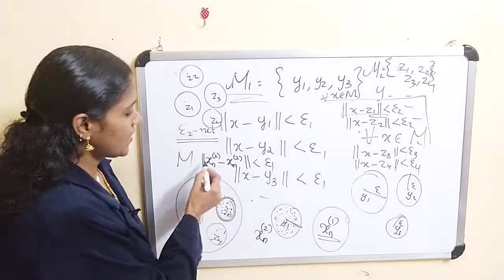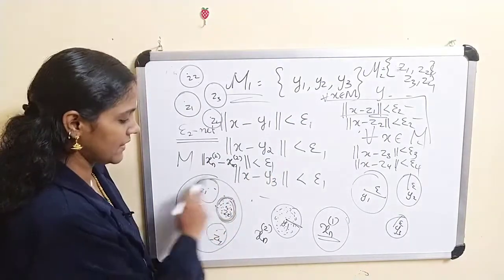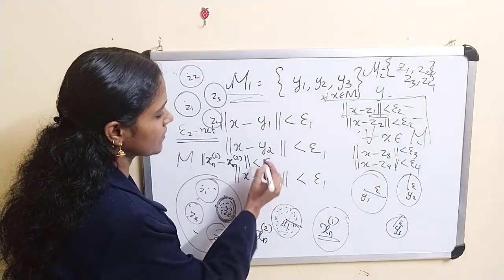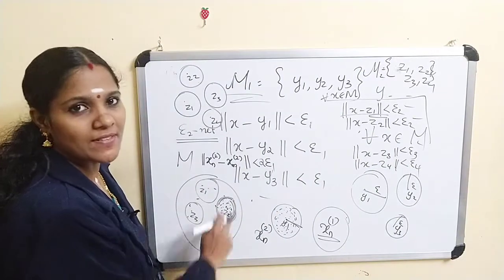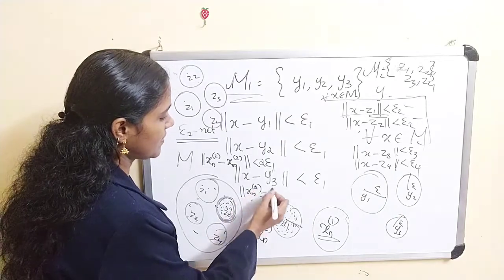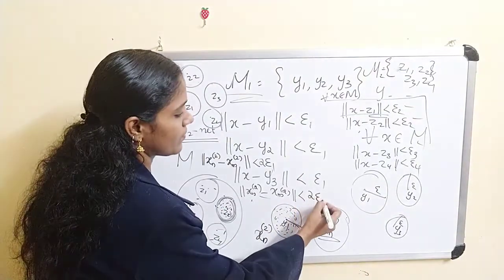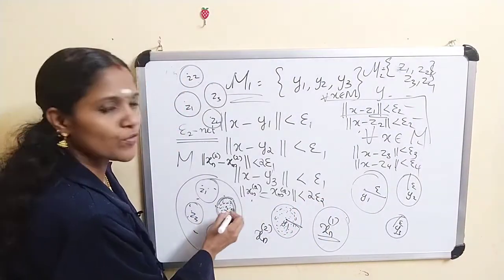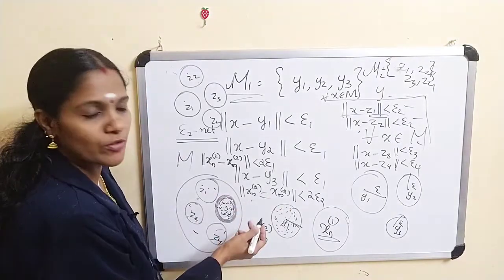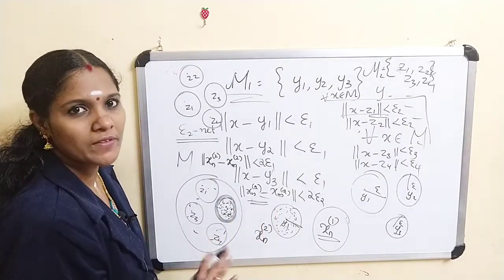Also you must note one thing, the distance between xn2 and xm2 is clearly less than, sorry, this is not epsilon 1, this is 2 times epsilon 1, because the diameter is 2 epsilon 1. Also the norm of xn2 minus xm2 is less than 2 epsilon 2, because all these are in this ball. The radius of this ball is epsilon 2, therefore the diameter is 2 epsilon 2, therefore the distance between 2 points is clearly less than 2 times epsilon 2. Okay, so what do we get?